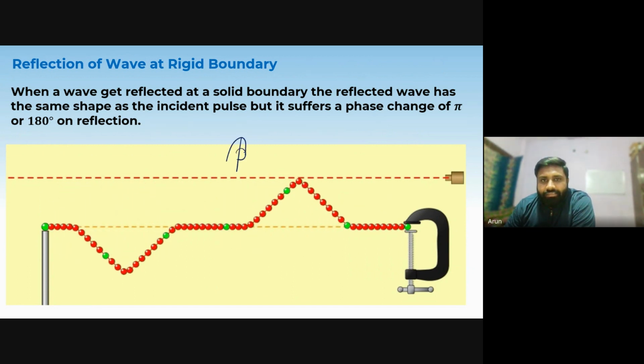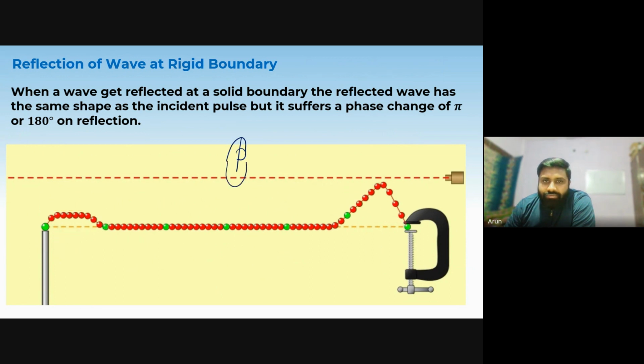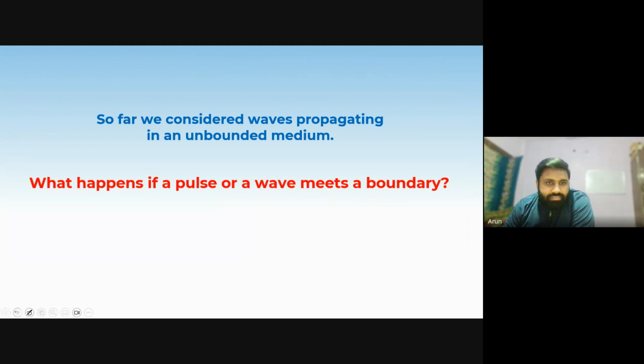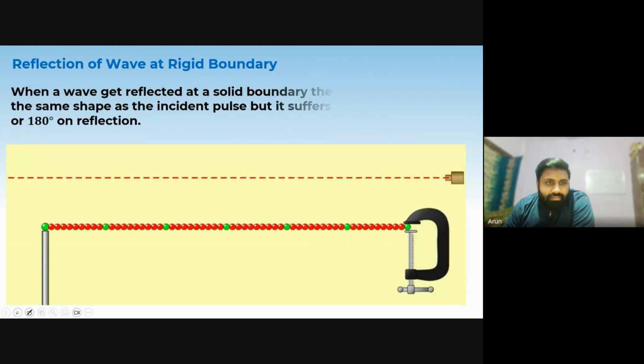Firstly, it is going in this way. After reflection, it is going in this way. So this wave has inverted at an angle of pi. So when a wave hits a rigid boundary, it reflects back with a phase difference of pi. But what will be the same value here? If you will see, what is same?